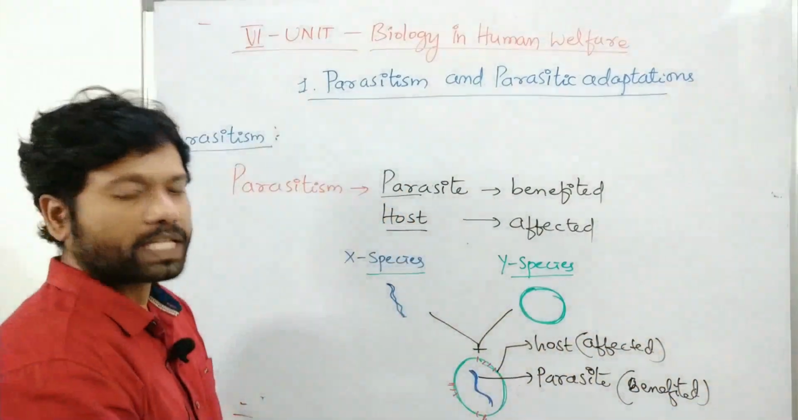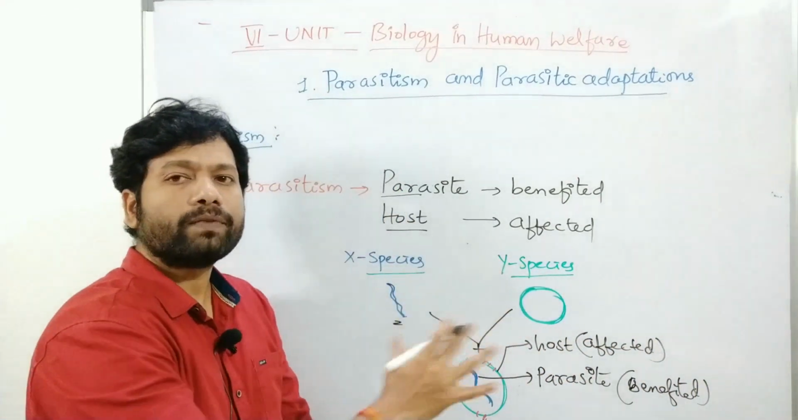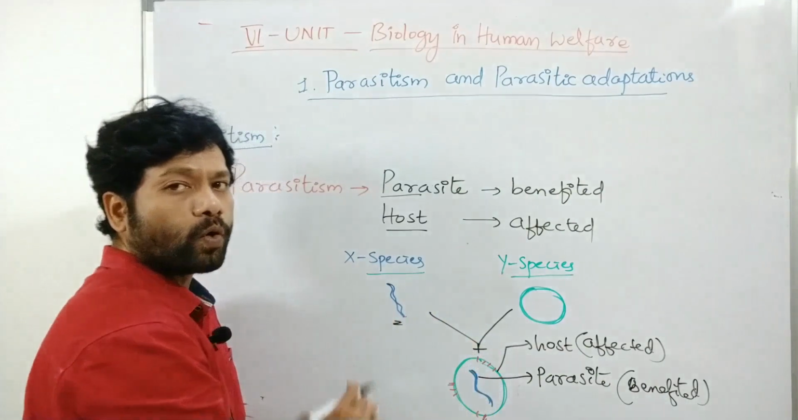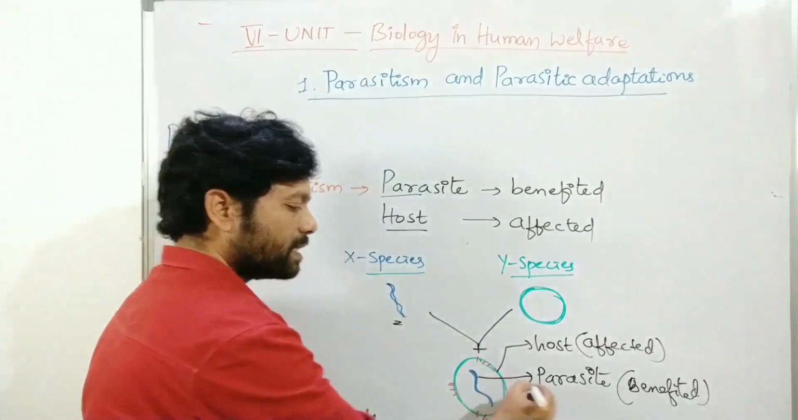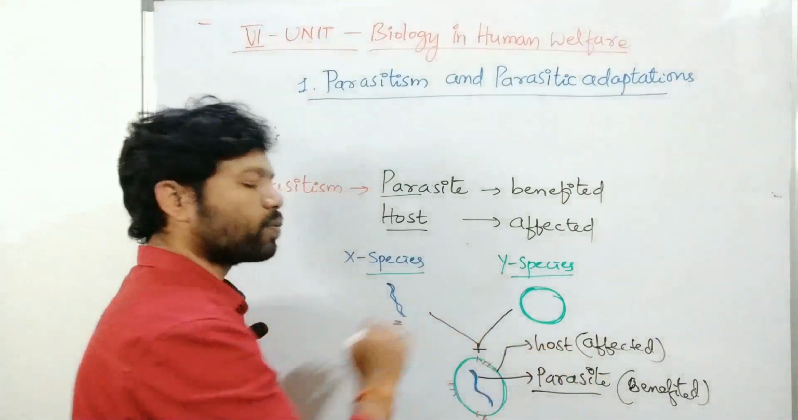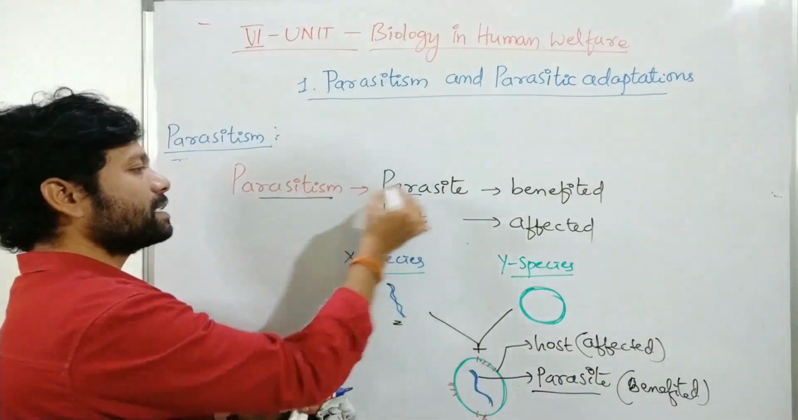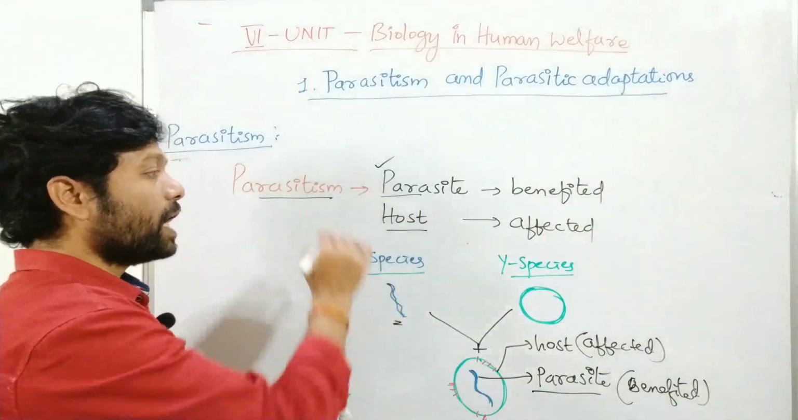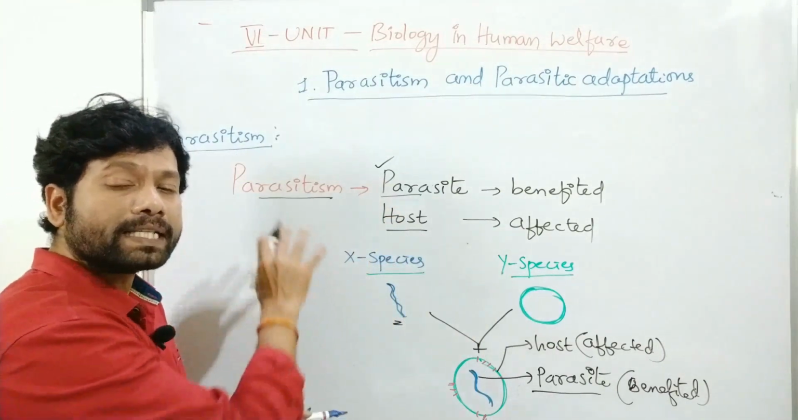So in this association, there is one species and another species. Between the association, the parasite may live inside the host or outside the host. In this one, the parasite benefits and the host is affected. This is parasitism. So what is included in parasitism? Parasite and host, and another organism is also included in this association.